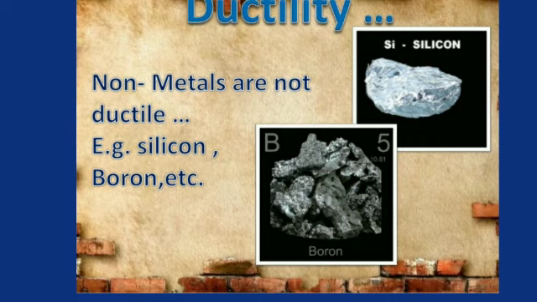They are easily snapped on stretching. For example, sulfur and phosphorus are non-metals and they are not ductile. When stressed, sulfur and phosphorus break into pieces and do not form wires. Thus, we cannot get wires from non-metals. Non-metals are neither malleable nor ductile. Non-metals are brittle.